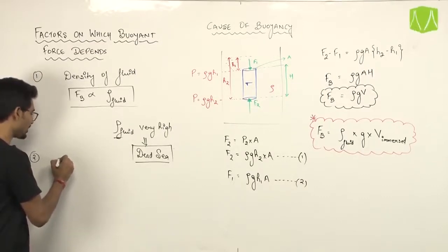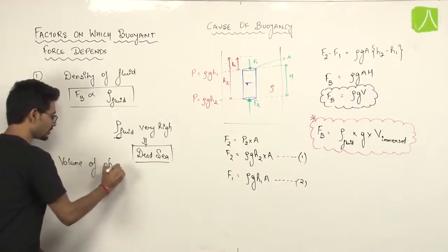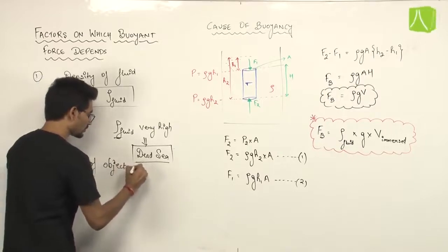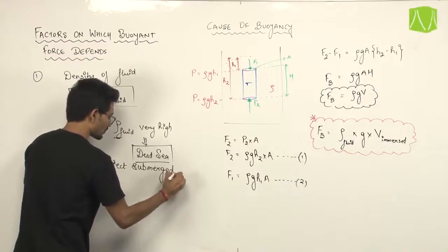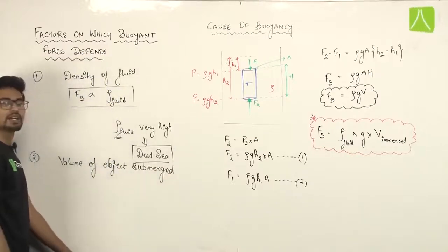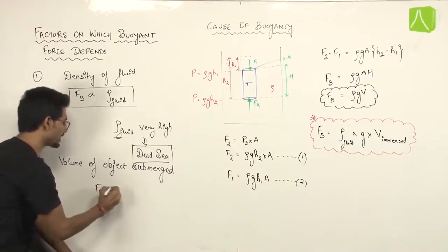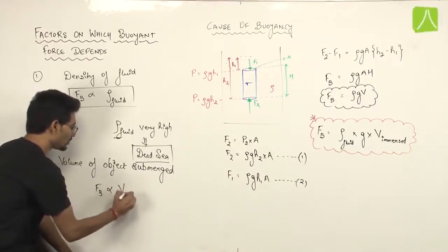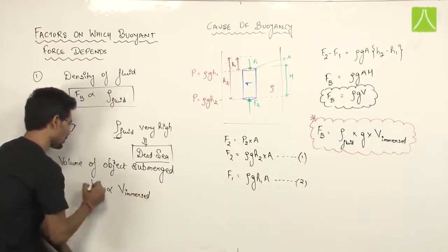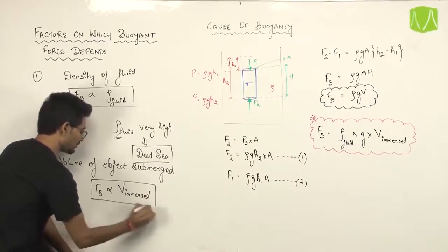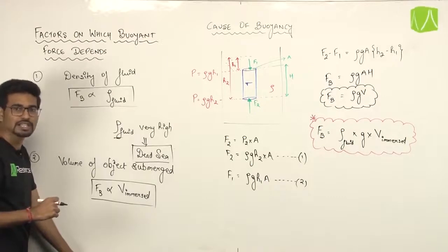So buoyant force depends on the volume of the object immersed or submerged. This is my second point. Okay, as we can see from the formula again, that buoyant force is directly proportional to the volume immersed. So if more volume of a body is immersed in liquid, there will be a greater buoyant force, and if the volume is less, then the buoyant force will be less.